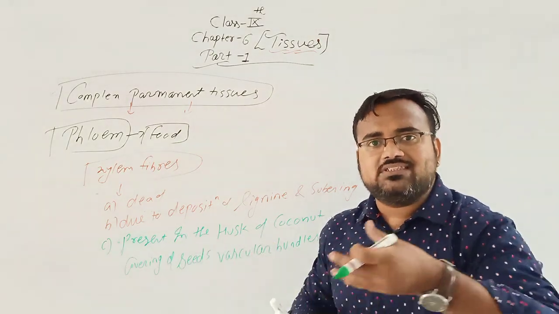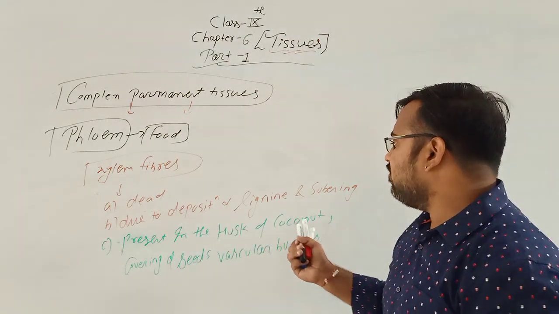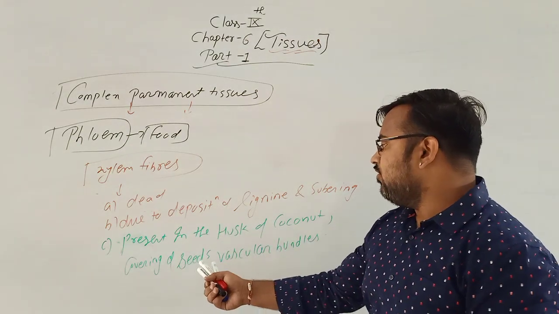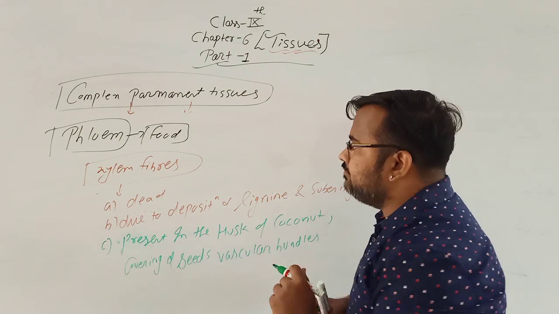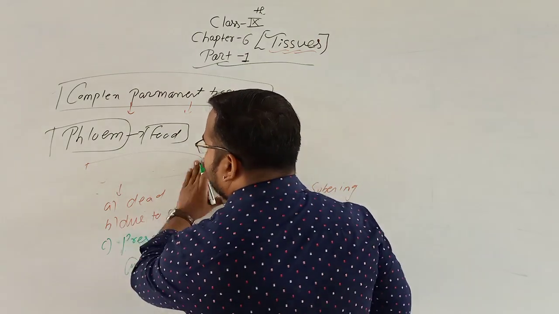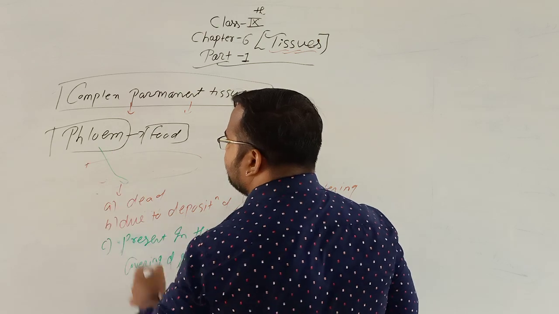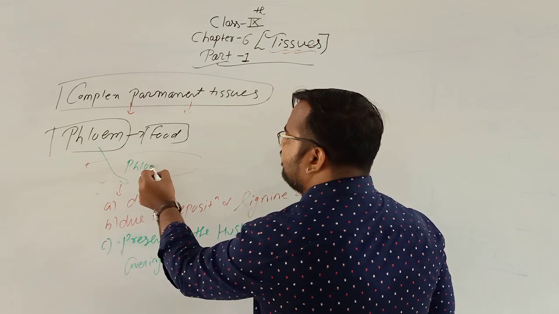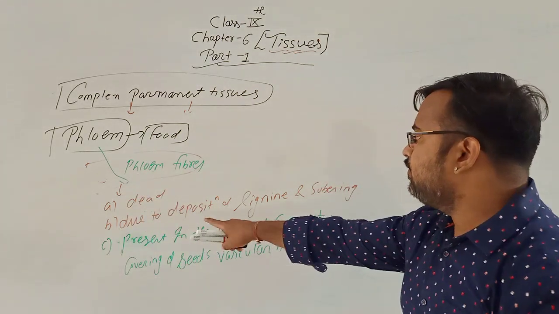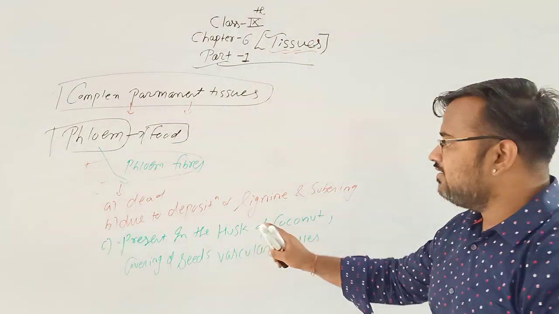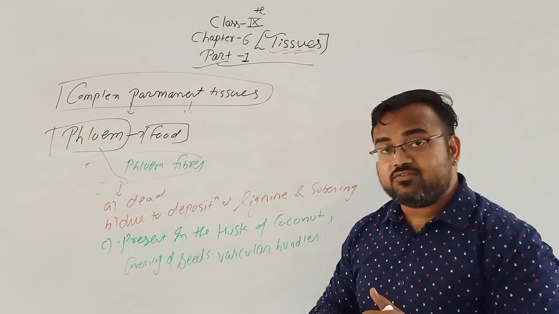Coconut, the husk that is the waste at the back of the coconut, okay, and in the covering of seeds, vascular bundle. This is about the xylem, and this is about the phloem. Phloem fiber is dead due to the deposition of lignin and suberin, present in the husk of coconut and covering of seeds, vascular bundle.